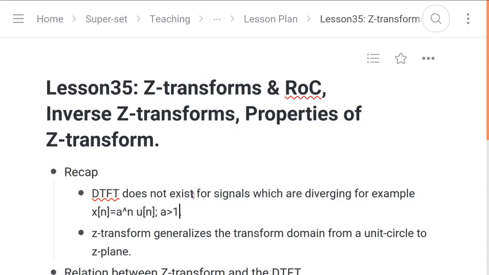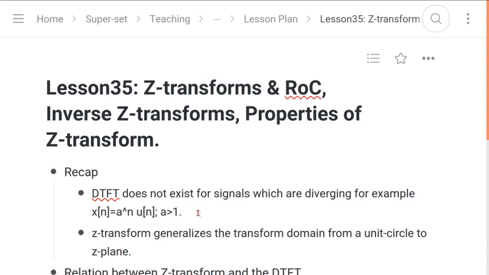Even for the case when a is equal to 1, which would give x[n] equal to u[n], we had derived the Fourier transform of u[n], and there were mathematically abstract delta Dirac functions in the frequency domain. So even for u[n], the DTFT had to incorporate the singularities of a delta Dirac function. And definitely, even if a is greater than 1, the DTFT would not exist even after incorporating those singularities.